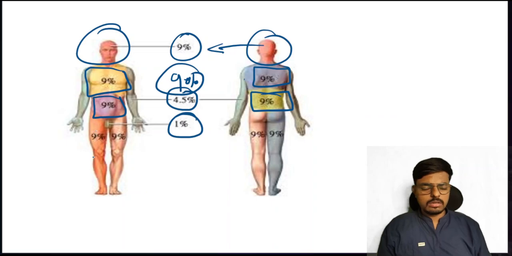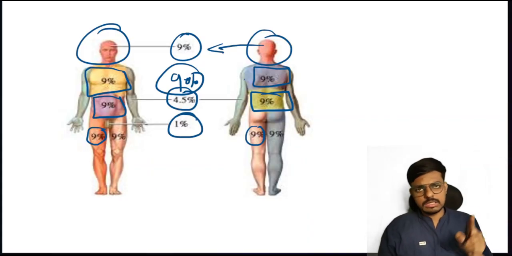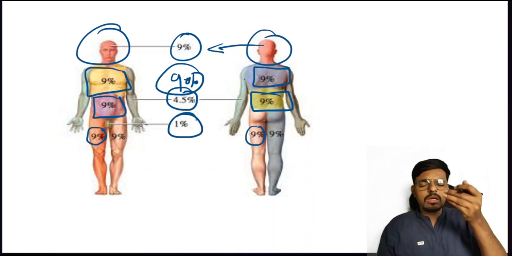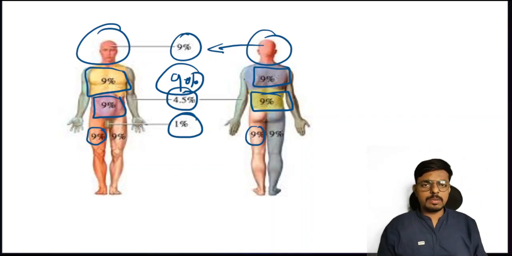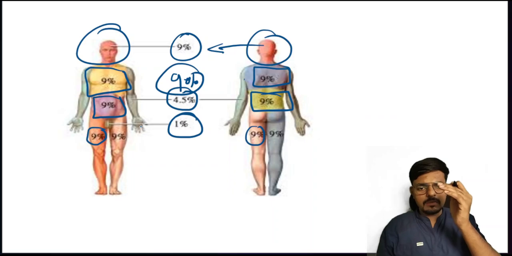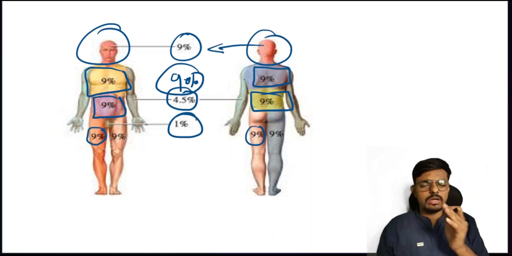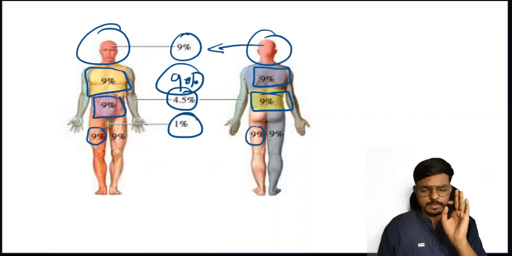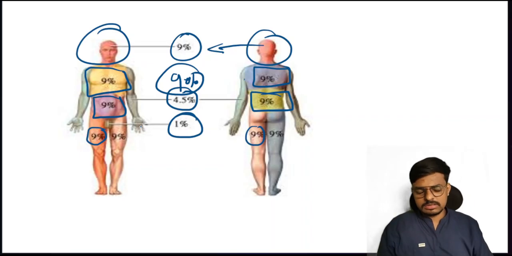When we come to the leg, one anterior leg is 9%, posterior leg is 9%. So one complete leg burn means 18%. Only the leg burned anteriorly completely means 9%. Only the leg burned from genitalia to the knee, only anteriorly, means 4.5%. Is that clear? Yes, only half of the leg burned anteriorly, that is half of the 9%, that is 4.5%.